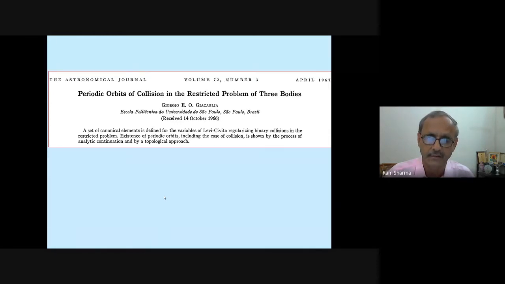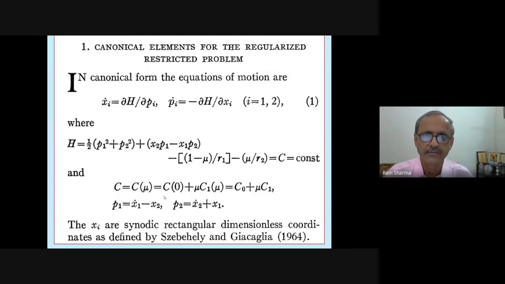That's why I thought I should talk about Levi-Civita in the restricted three-body problem. Existence of periodic orbits, including the case of collision, is shown by the process of analytic continuation and by a topological approach. So that's what he did. Let us see. Now these are the equations of motion. Since I have given you some background to Hamiltonian, etc.